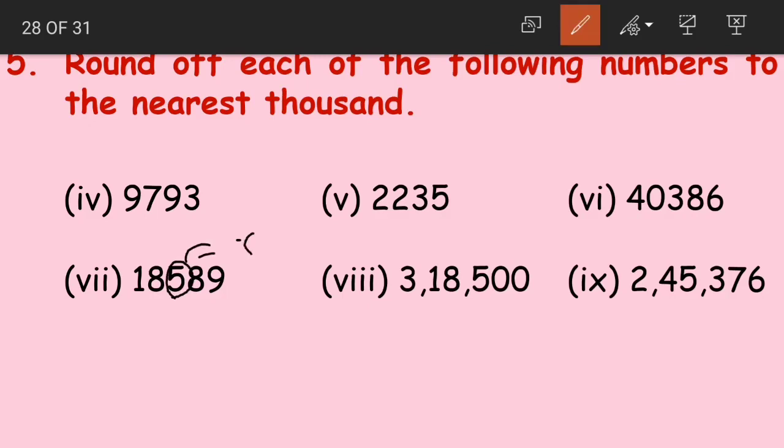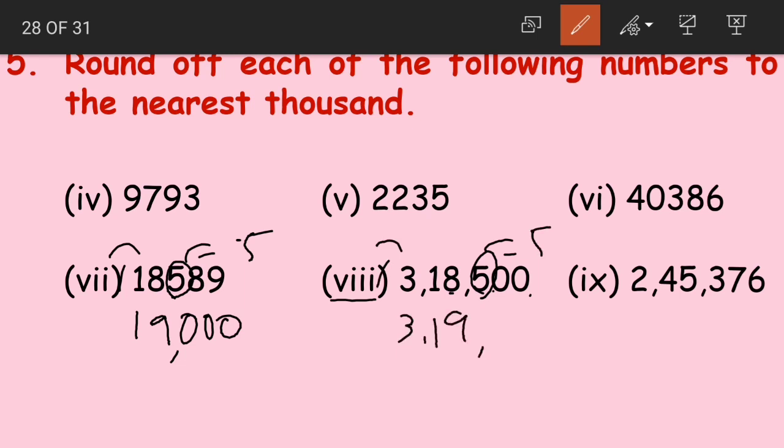Moving on, here the hundreds digit 5 is equal to 5. So we round up. 18 becomes 19 and then we add 3 zeros. 18,589 becomes 19,000. Question number 8, 3,18,500. Now again here we have 5. So we round up. Here 3,18,000 becomes 3,19,000, with 3 zeros, 3,19,000.